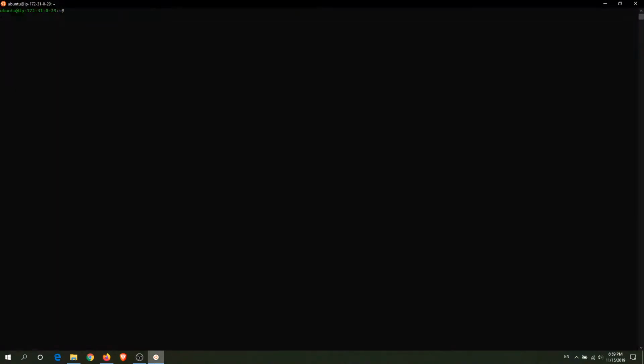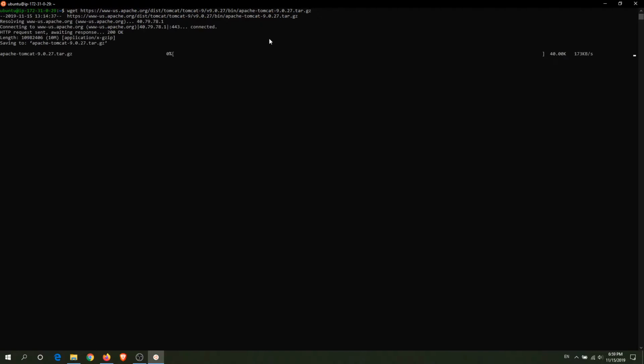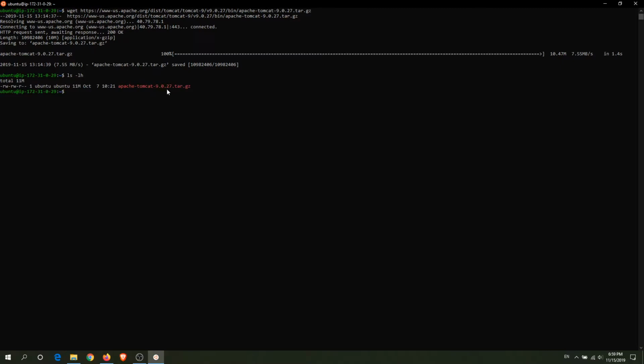get back to my command line, and we'll execute this command wget and paste what we copied earlier. So this is going to download the Apache Tomcat file in our system. So hit enter. Alright, so it's been downloaded. We can verify that by doing ls command. So here is our file.